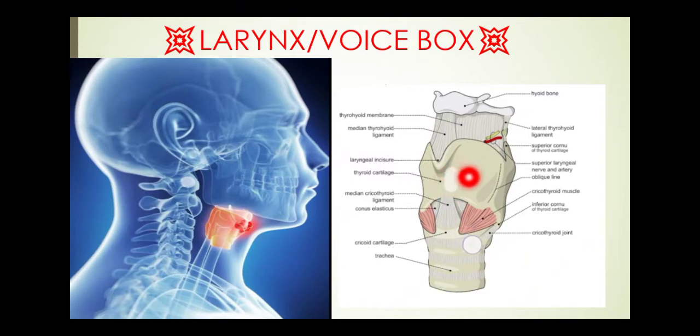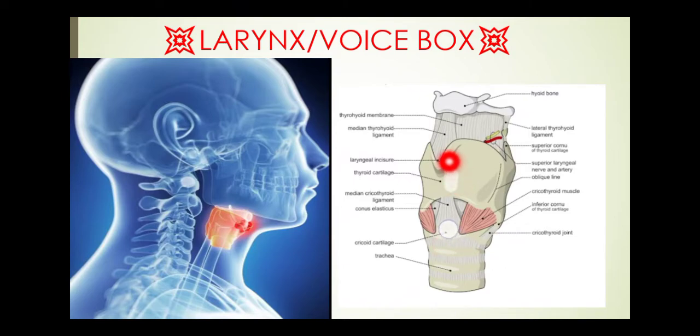So we are discussing the overview of this larynx. First of all, the larynx is made by cartilage. Here are a few cartilages we are seeing. This is the thyroid cartilage. This is the cricoid cartilage, round shaped. Upper is the hyoid bone. This is the superior cornu, this is the inferior cornu. Now this is the portion related to the trachea.